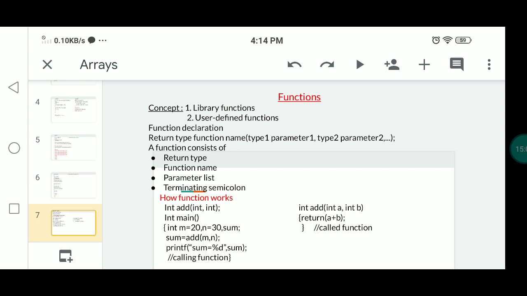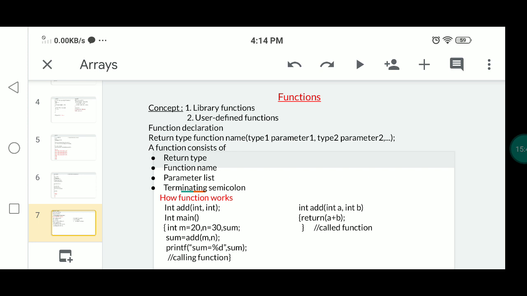After that you can use the print statement, printf sum equals format specifier comma sum. It will print the output sum. So we can assign the value 20 for m, that will be passed to a, and 30 for n, that will be passed to b. After computation, the function evaluates the addition a plus b, which is returned to sum. It will be printed on the screen: sum equals 50.